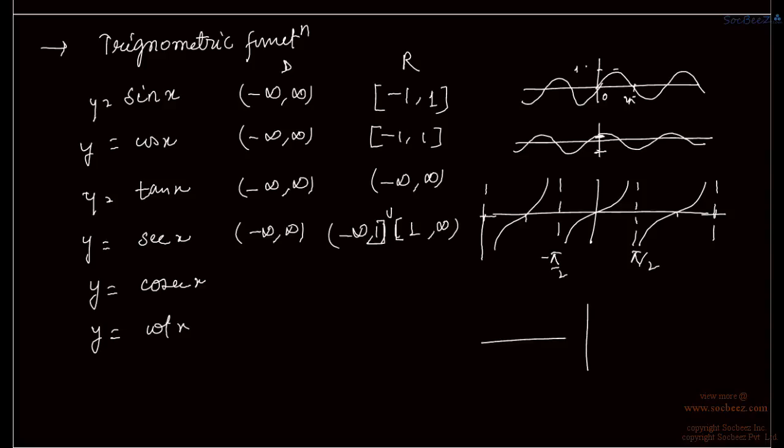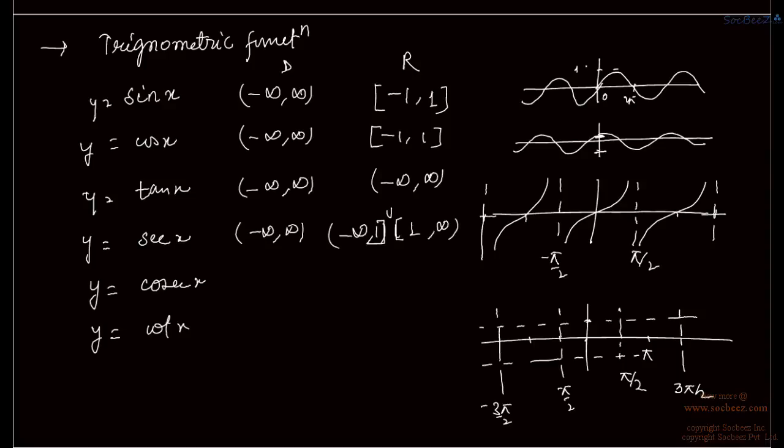If we see the graph of y equal to sec x, say this is pi by 2, this is pi, this is 3 pi by 2, this is 0, this is minus pi by 2, again minus pi, and this is minus 3 pi by 2. So this is 1, and this is minus 1.